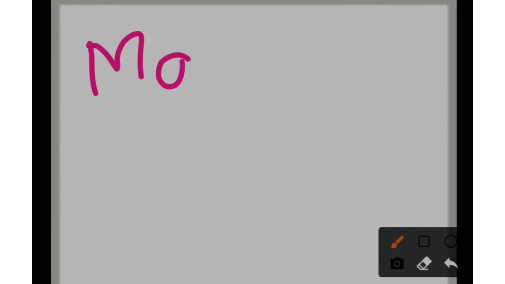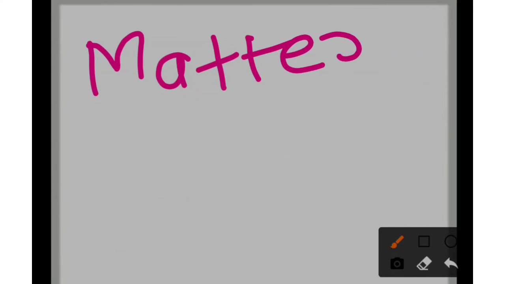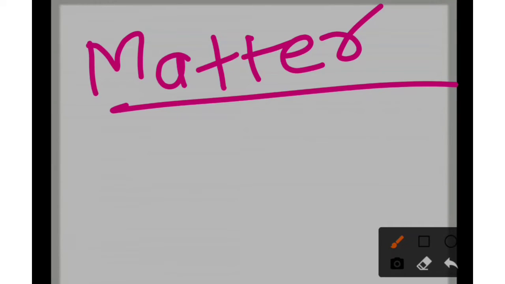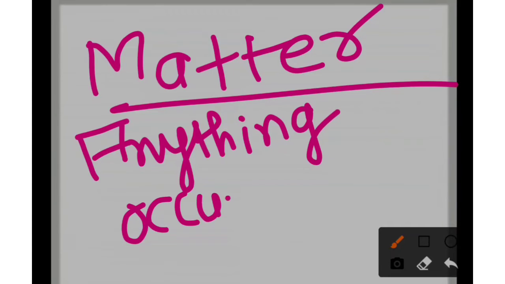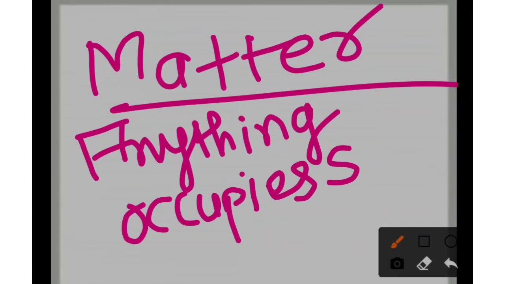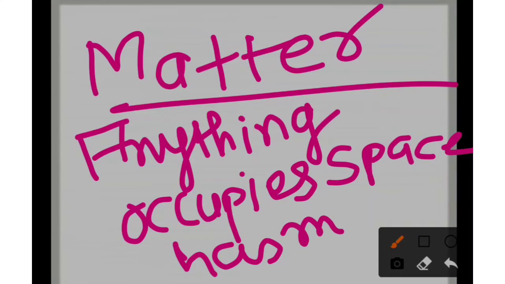So to understand static charge, first we need to know about a topic. Its name is matter, that you understand since 6th standard. What is a matter? Matter means anything that occupies space and has mass. It is known as matter.